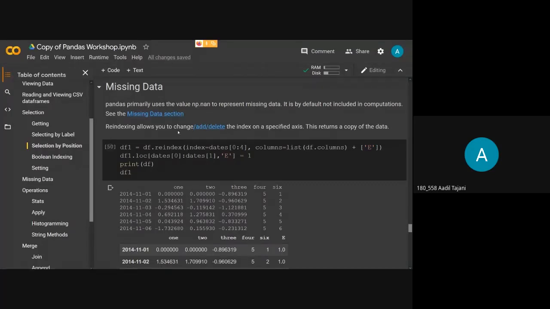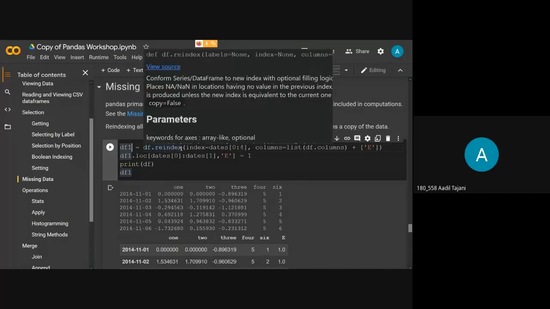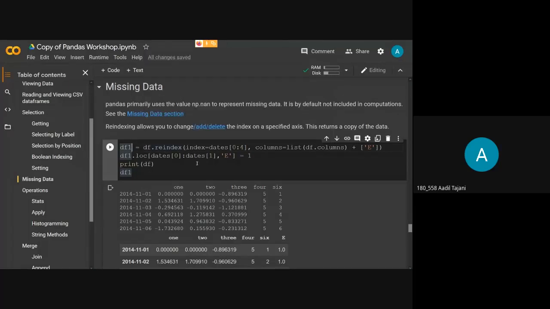Okay, so first we'll see reindexing. Pandas allows us to reindex a data frame which is already created. It allows us to change, add, or delete the index on a specified axis. And it won't change the original data frame. It will return us a copy of the data frame which is changed. As you can see here, I've created a new data frame df1. I've used the function reindex, which allows us to reindex the data frame.